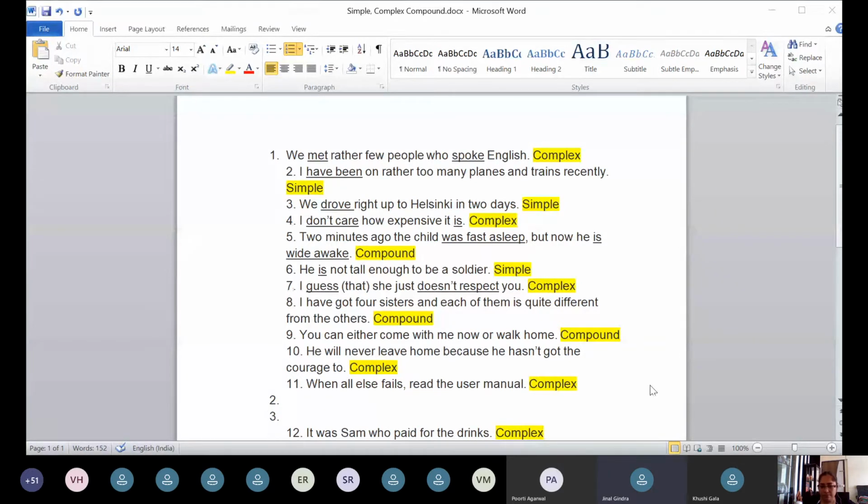Read the user manual when all fails. But that is again complex only, na? Only you have taken the first part and put it in the second part. But the verb remains the same. The clauses remain the same.